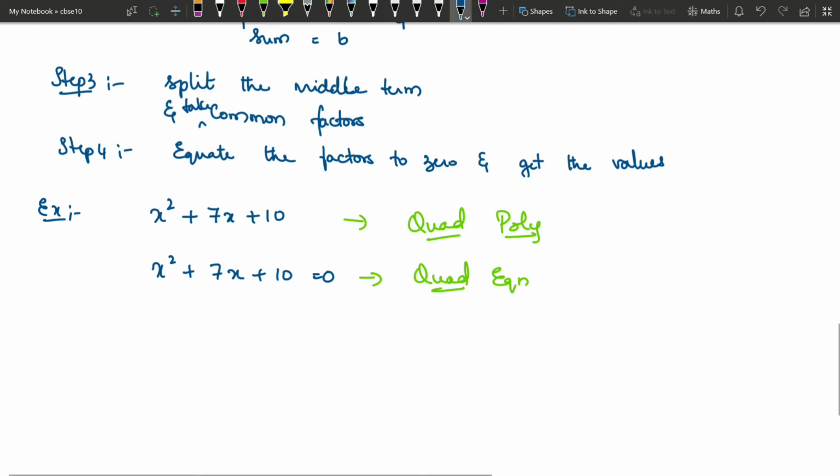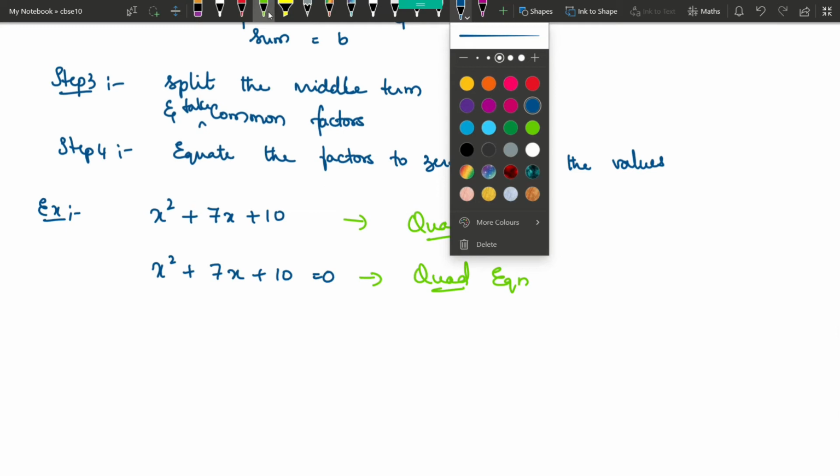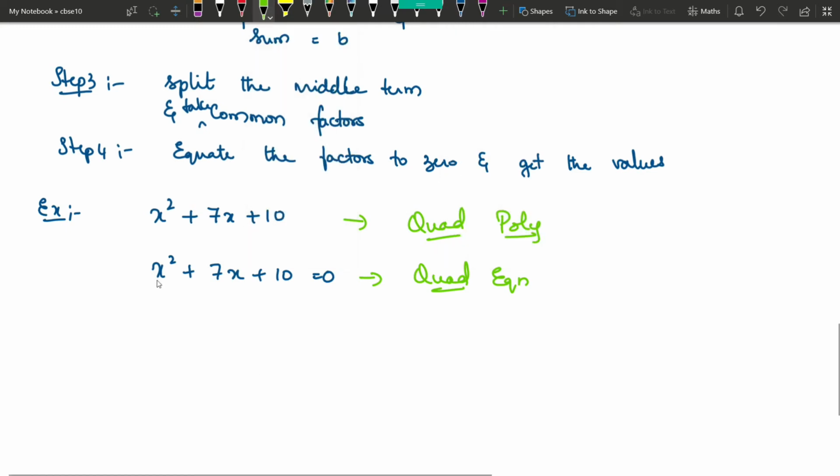To solve this, we need to first multiply a and c. Here we will mark which is a and c. So the coefficient of x square, if nothing is there, then it is 1. So this is a, this is b, and this is c. So we should consider them with signs. If you have a positive or negative sign, according to the sign you have to consider the coefficients. In this example, we have all positive numbers. So what is A? A is 1, B is 7, and C is 10.